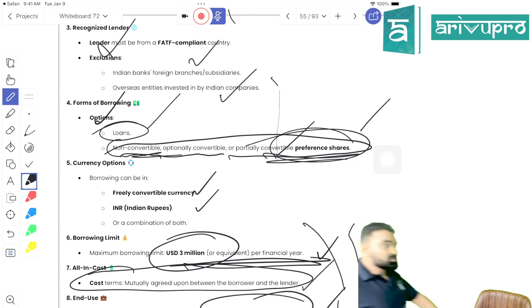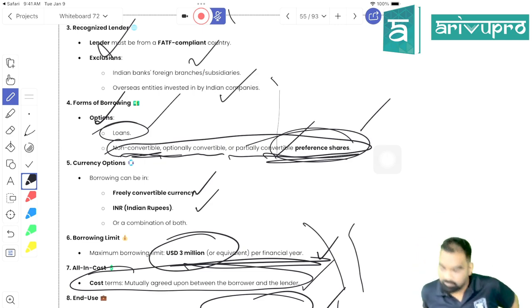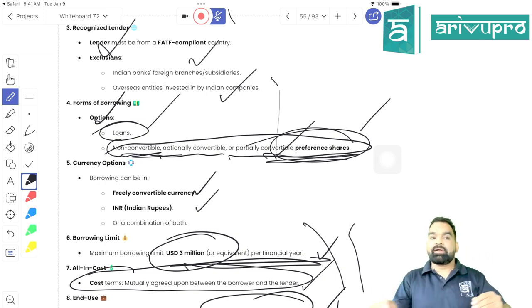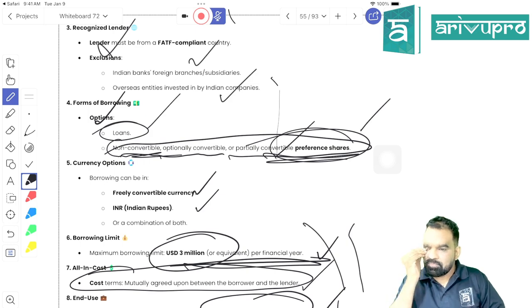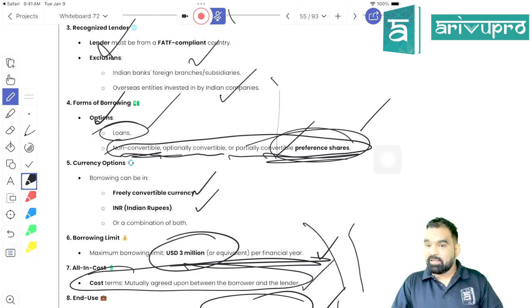Done, students? Should we repeat startup? So what we have done when it comes to startup, there are certain entities that can be classified as a startup. They can be a private limited company, a limited liability partnership firm, or a partnership firm. Other than these three entities, no one can become a startup. Maximum for a period of 10 years, they can be a startup.